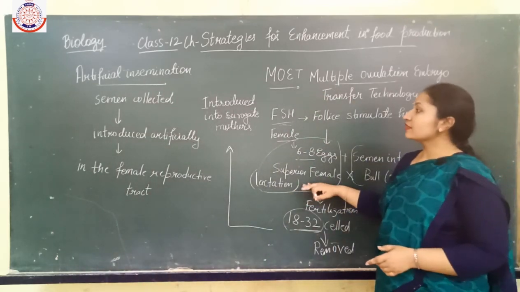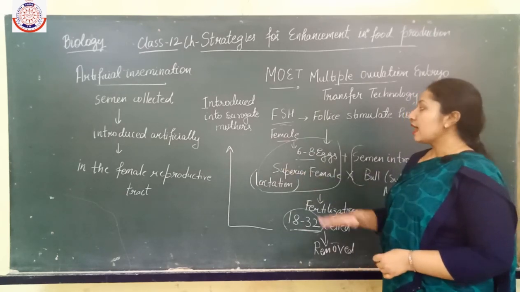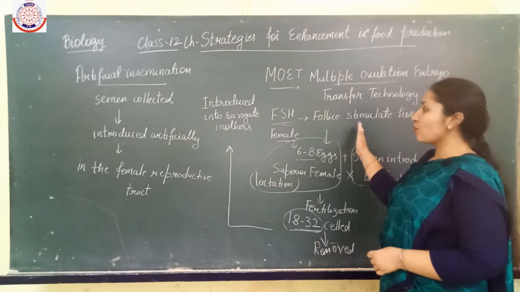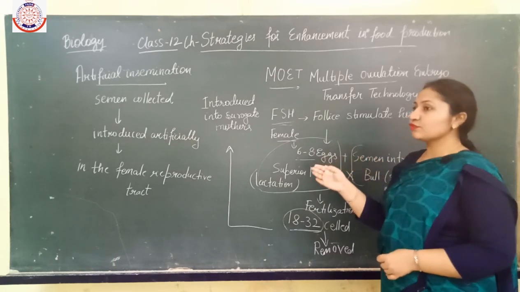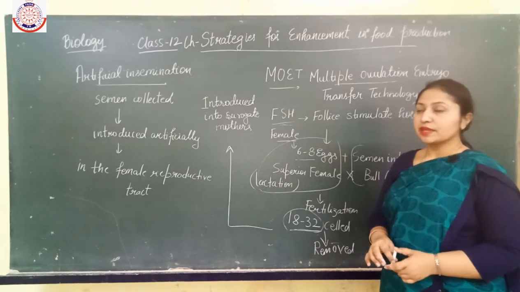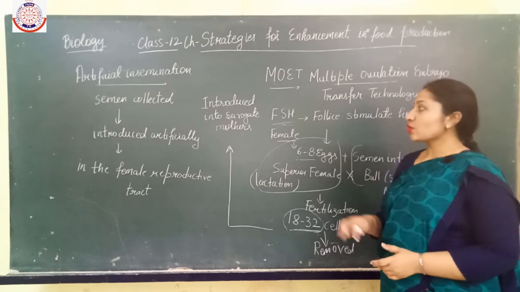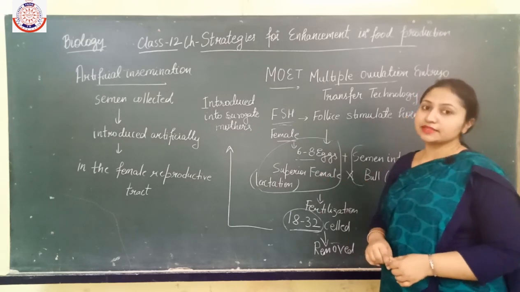So this method is better compared to artificial insemination, and here the hybrid which is formed has a higher success rate, meaning more progeny are produced at a time. So it increases the herd size.